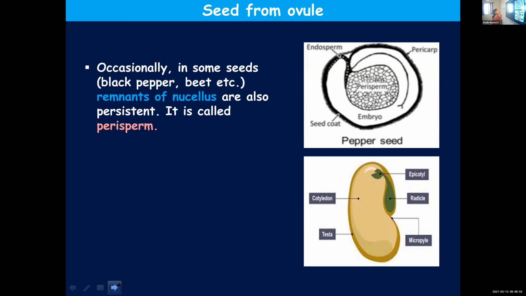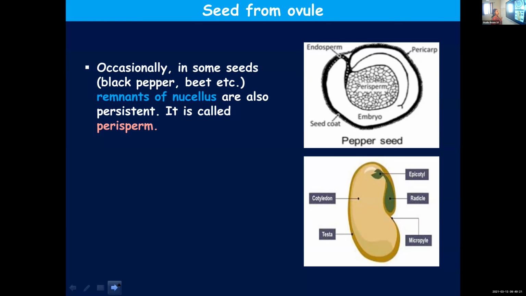In some seeds, when development proceeds, that nucellus will disappear, but in some of them, some amount of nucellus also persists. In the previous slide, we discussed the persistence of endosperm, but in certain seeds the remnants of nucellus are also present, and that is known as perisperm.